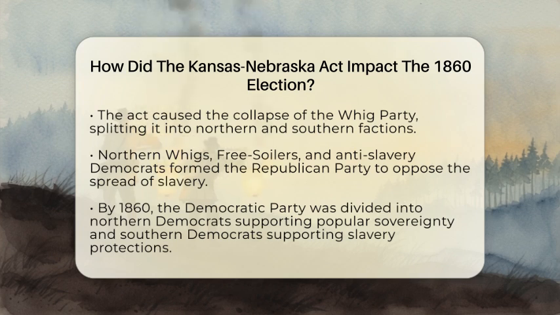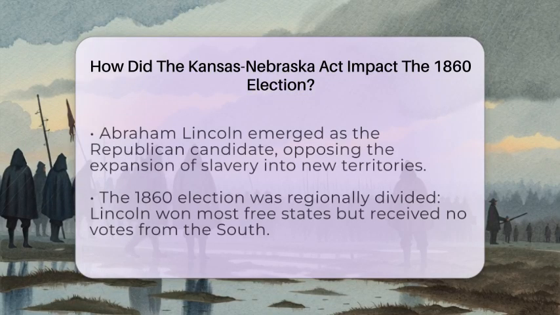The Kansas-Nebraska Act also tore apart political parties. The Whig Party, which was once big, split into Northern and Southern groups. The Northern Whigs opposed the act, while Southern Whigs supported it. Many Northern Whigs, along with Free Soilers and anti-slavery Democrats, banded together to form a new party called the Republican Party. They wanted to stop slavery from spreading into new territories. This new party grew quickly, especially in the North, because it was seen as a strong opponent to the expansion of slavery. By the time the election of 1860 arrived, the effects of the Kansas-Nebraska Act were clear.